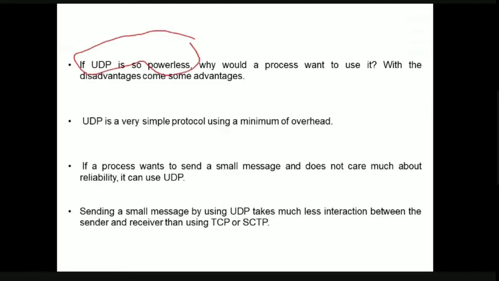As we already told, UDP is connectionless. UDP is unreliable, right? So for this reason, the UDP protocol does not have any power. If UDP is so powerless, then why would we want a process to use this UDP protocol? Obviously, if there is no use for a protocol, why would we implement it in our communication? Okay, don't worry. Obviously, there are some advantages along with the disadvantages.